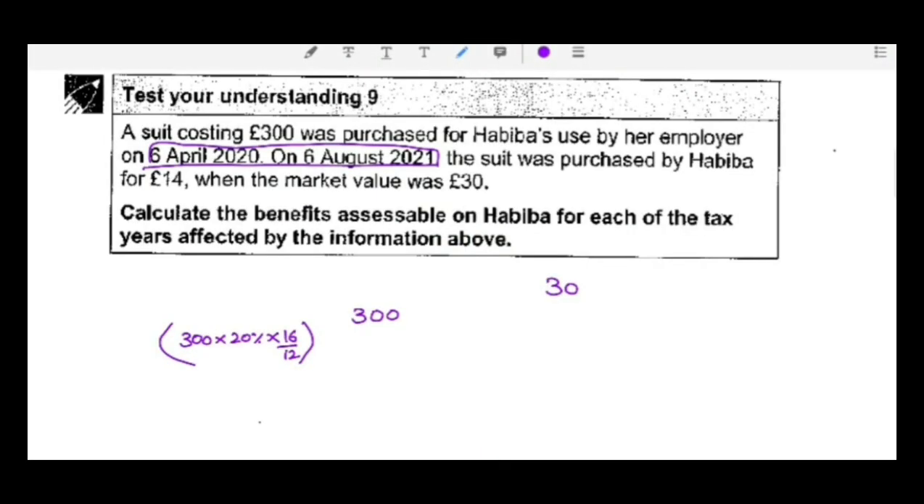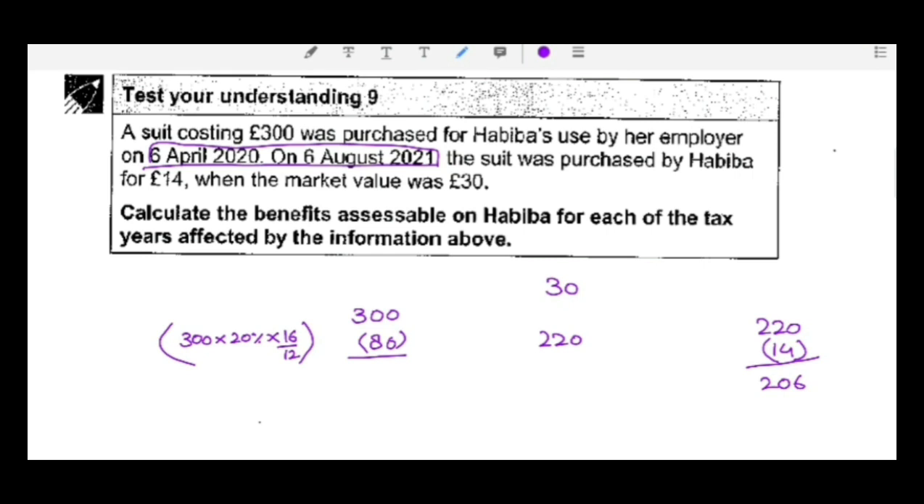The second thing we have to consider is, so these two values we have to consider, either 220 or 30, whichever is higher. So 220 would be higher, and then we need to deduct from this the £14 paid by Habiba to get that benefit. So the remaining value would be 206. But remember, in this question this is not your answer, because in the current year the 4 months' benefit will also be included in that.